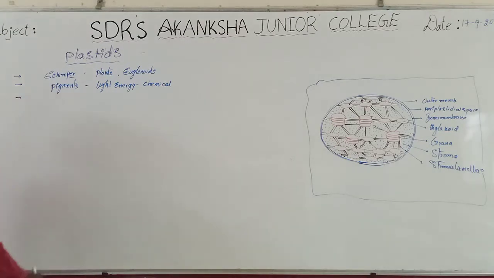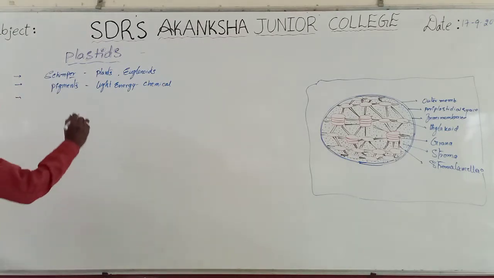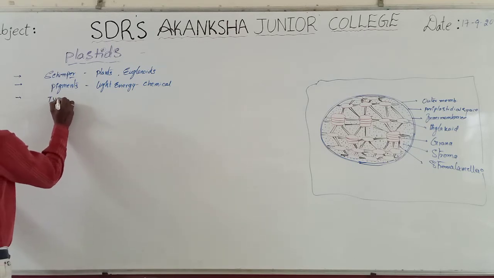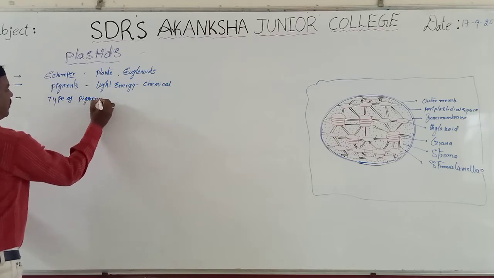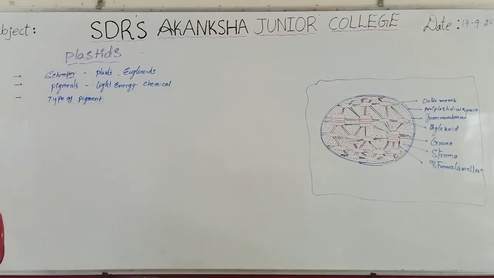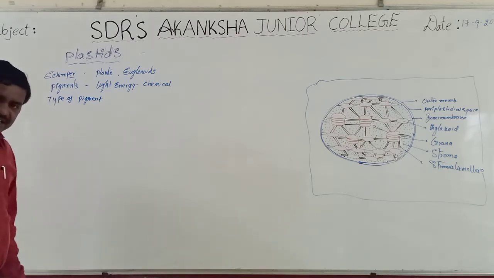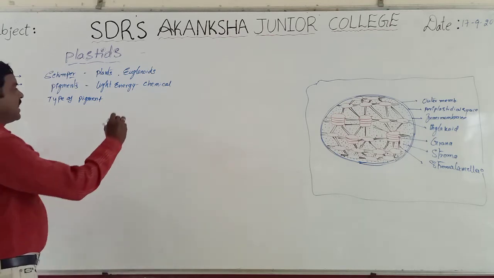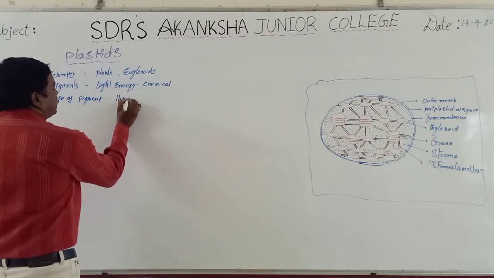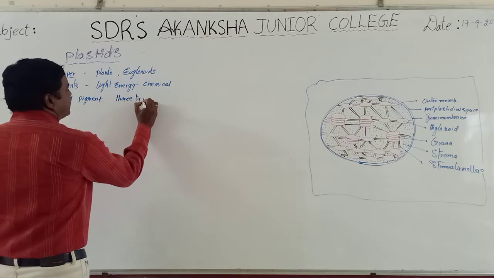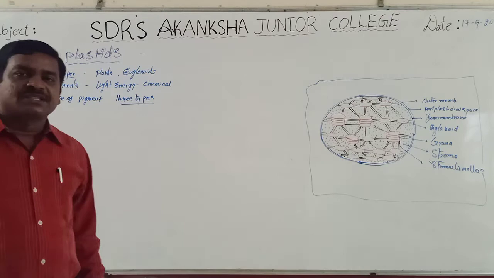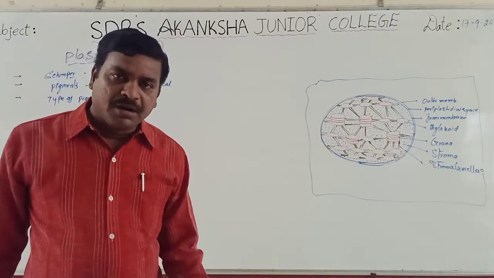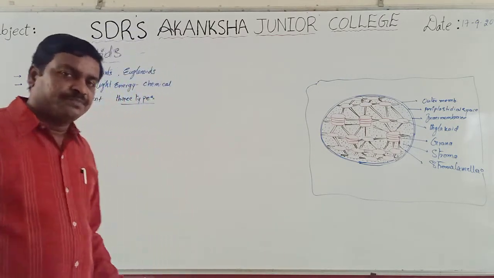Depending upon the type of pigments present in these plastids, they are divided into three types. This is the classification of plastids depending upon the type of pigments.